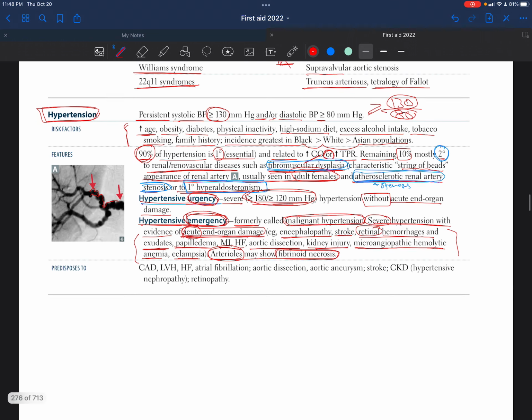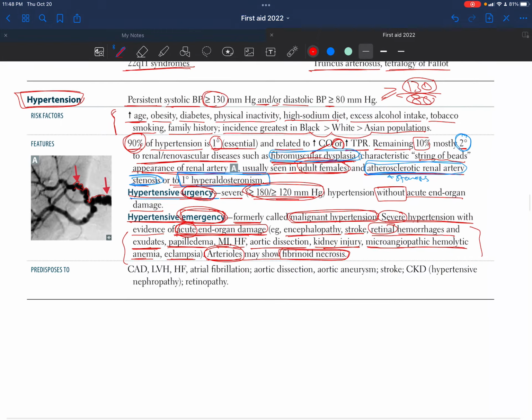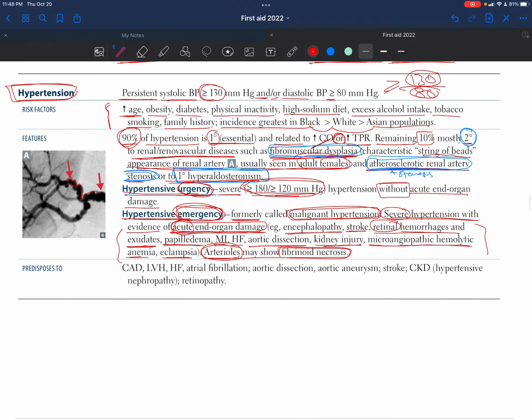So this hypertension could lead to more serious problems as well. Sometimes all of these happen acutely. That's a hypertensive emergency. In case it was a severe hypertension, like the patient comes to the emergency department and he is already with very high blood pressure. But in case he's not, in case he's staying at home, he's fine.